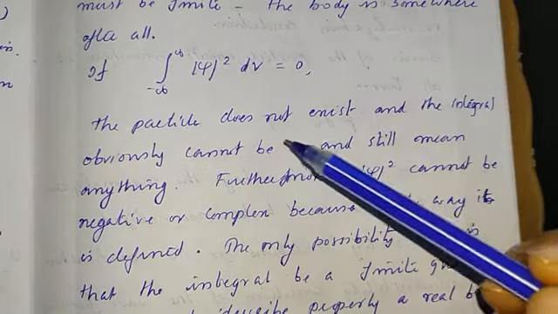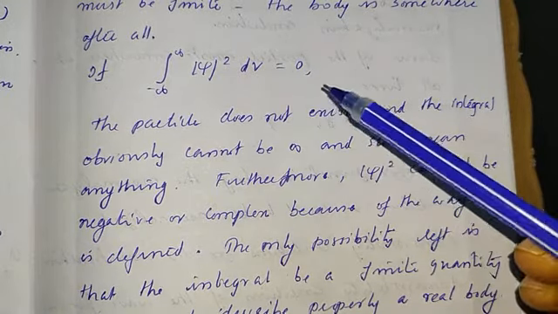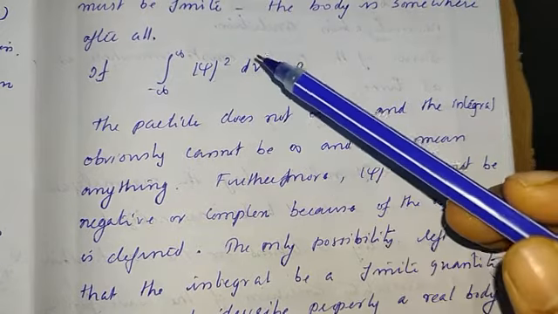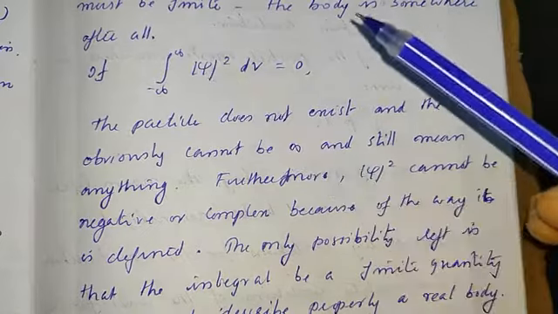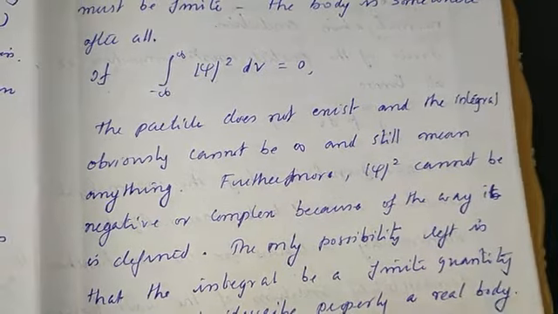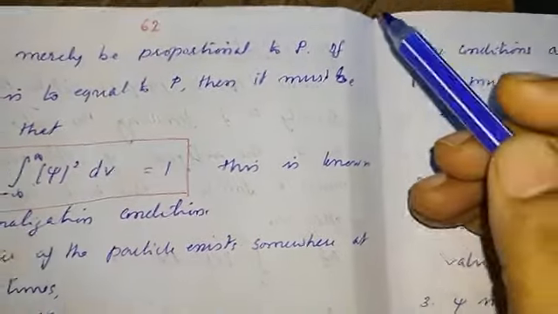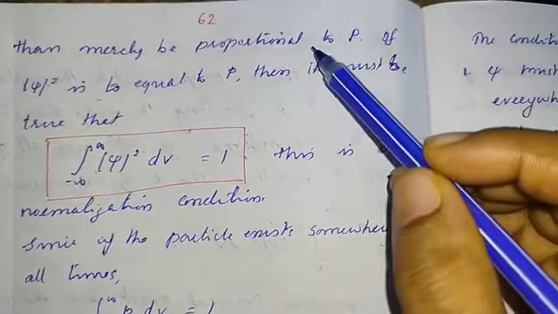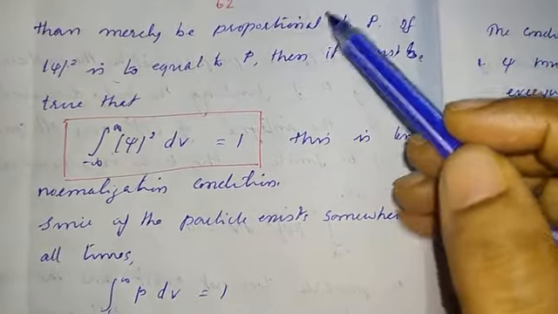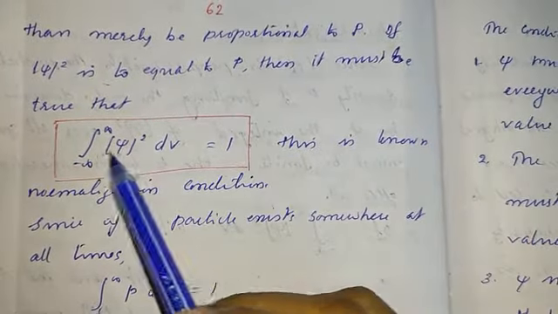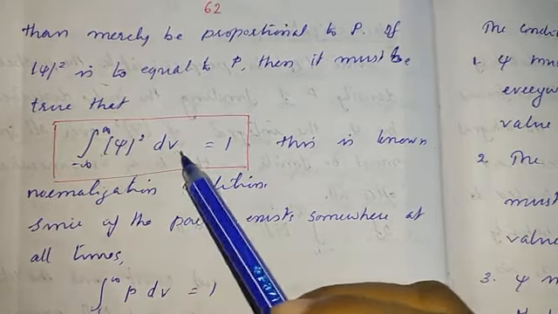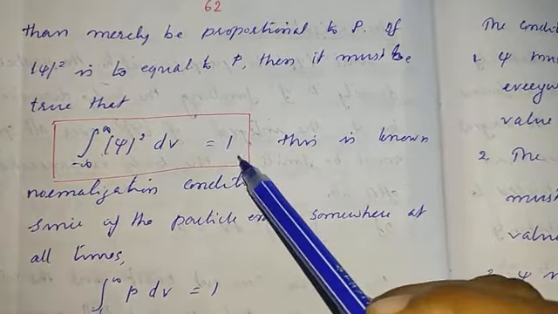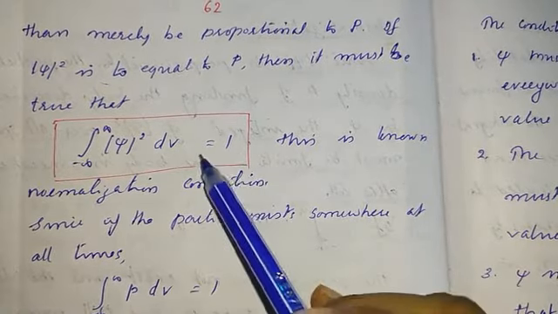So what does this mean? It is usually convenient to have this psi square be equal to the probability density of finding the particle which is described by the wave function psi, rather than it being merely proportional to the probability density. So we can write this as the integral from minus infinity to infinity of psi square dv equal to 1. This is known as the normalization condition.